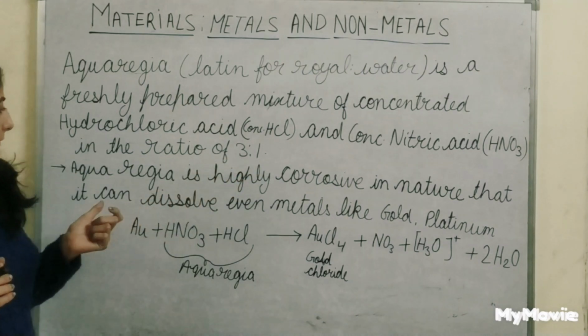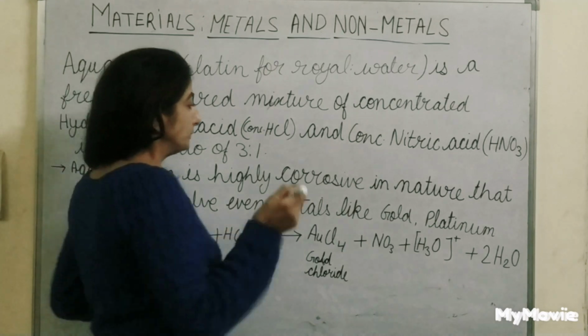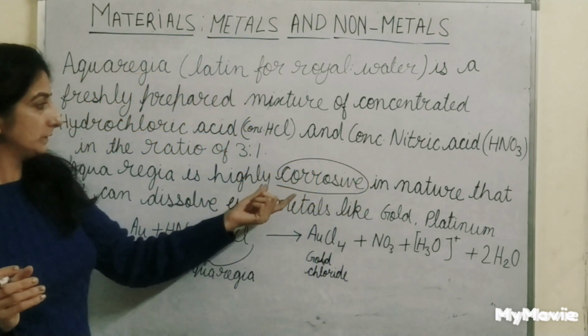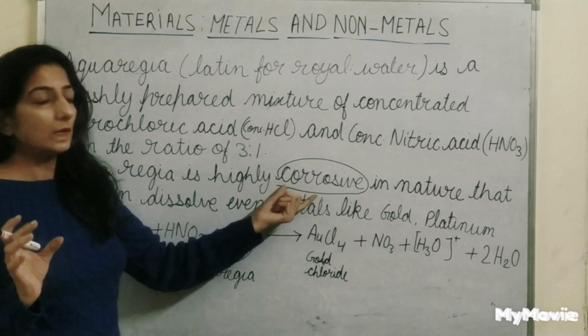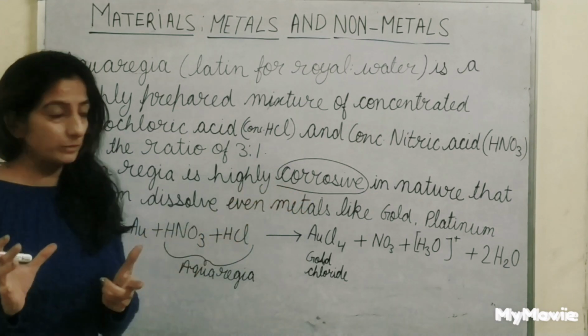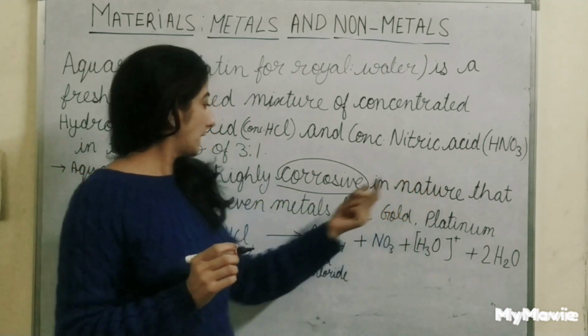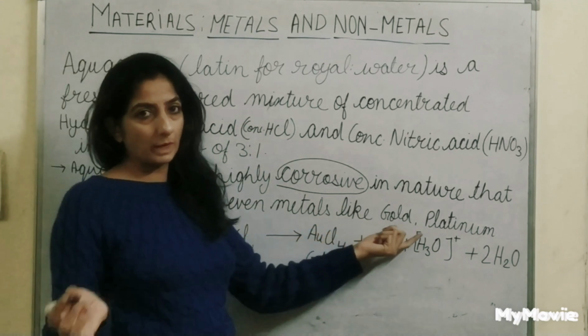Now see how it works. Aqua regia is highly corrosive, so corrosive that it can dissolve even metals like gold and platinum.